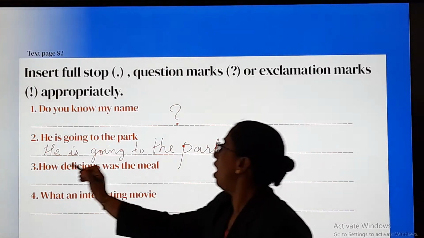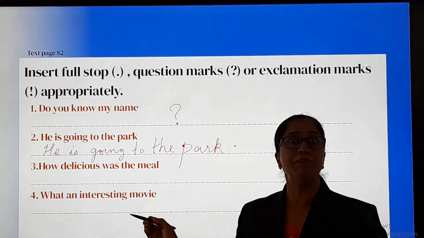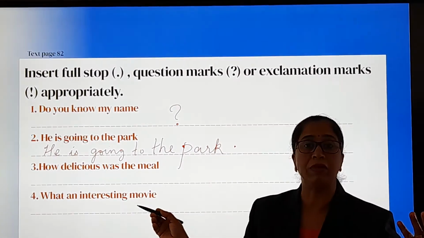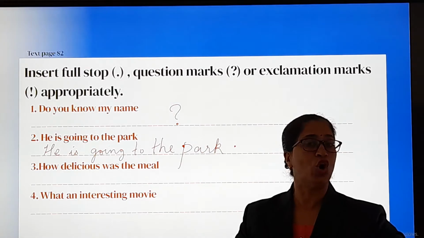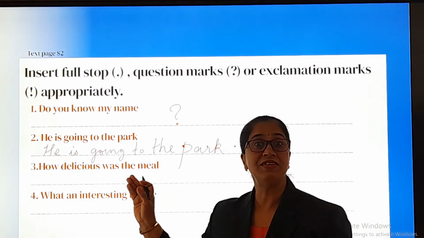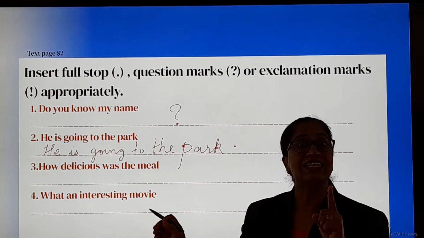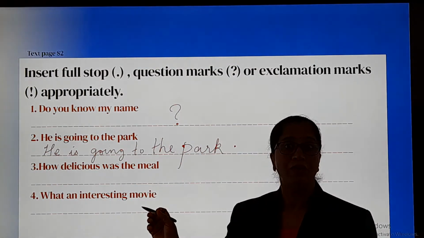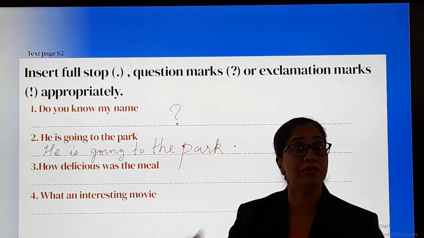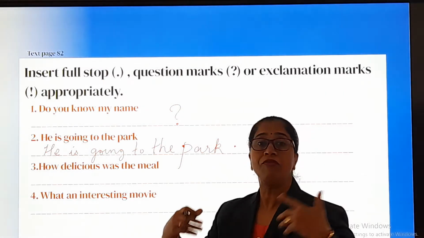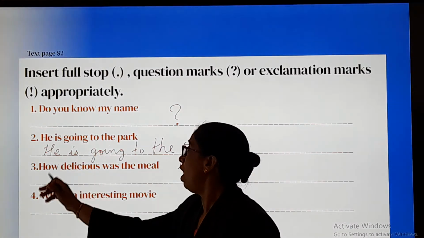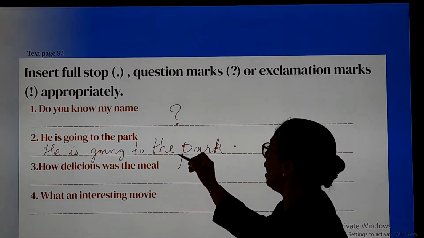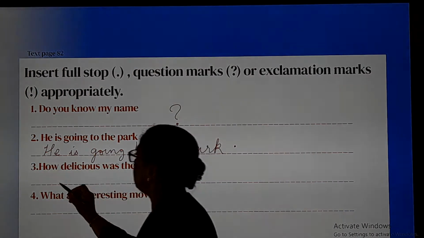Okay. How delicious was the meal? बहुत बढ़िया था meal. So, you are expressing your joy. So, it's an interjection. So, you have to use exclamation. Read this. How delicious was the meal? We are not expecting an answer. We are expressing our emotion, our feeling. So, here, how delicious was the meal? And then you put an exclamation mark.